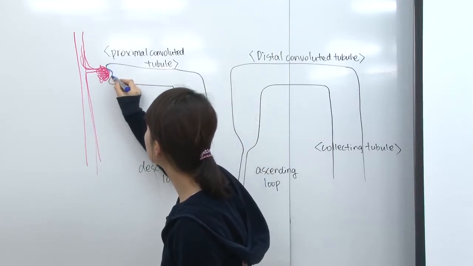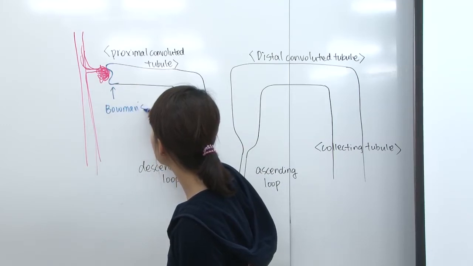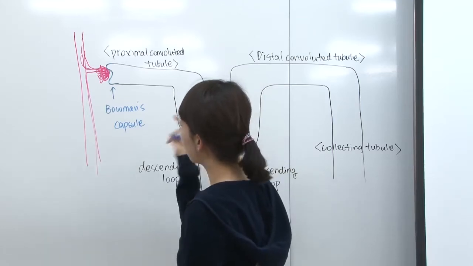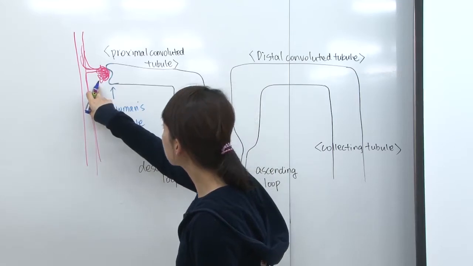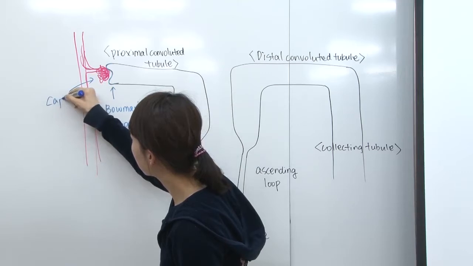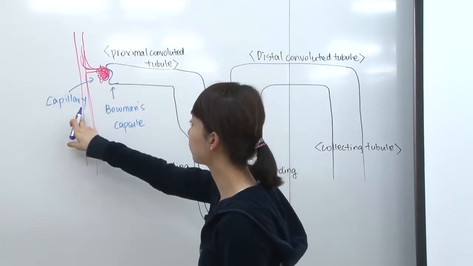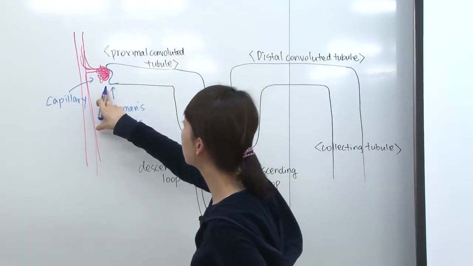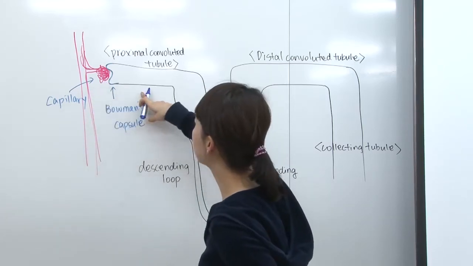So this is called the Bowman's capsule, and this receives the solutes that are diffusing out of the blood vessel. This is the capillary, and it is a capillary that's condensed right before the Bowman's capsule. And then the solute diffuses out of the capillary directly into the Bowman's capsule.